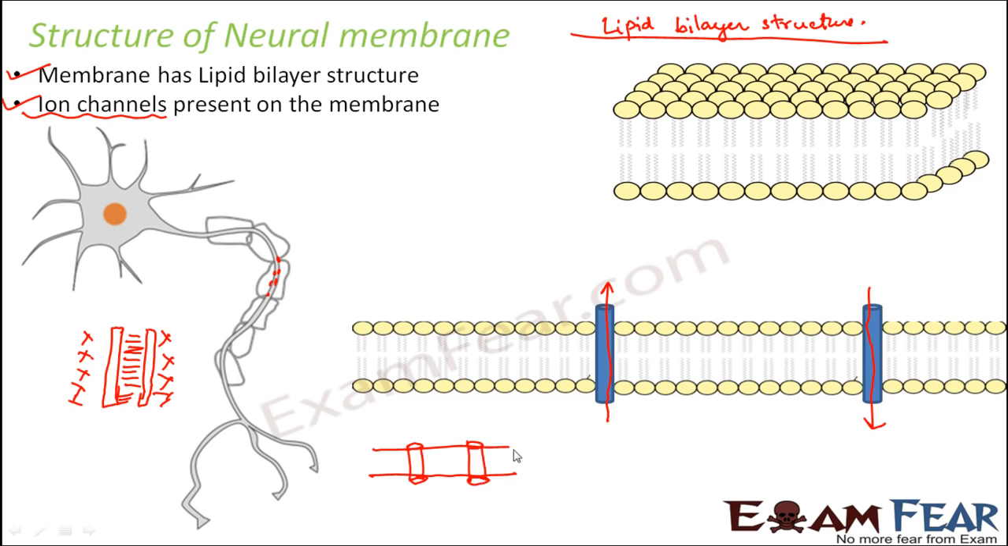This is known as the axolemma, because it is the membrane of the axon. And inside this, what is there? Axoplasm, that is the cytoplasm of the axon. Whatever fluid is present inside is axoplasm, and outside you have the extracellular fluid. So this area is extracellular fluid, this area is also extracellular fluid, and inside you have axoplasm. On this side you have one axolemma, on this side you have another axolemma. So that is the structure of the neuron membrane.